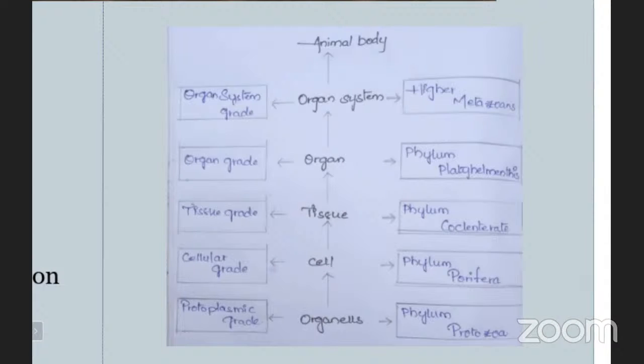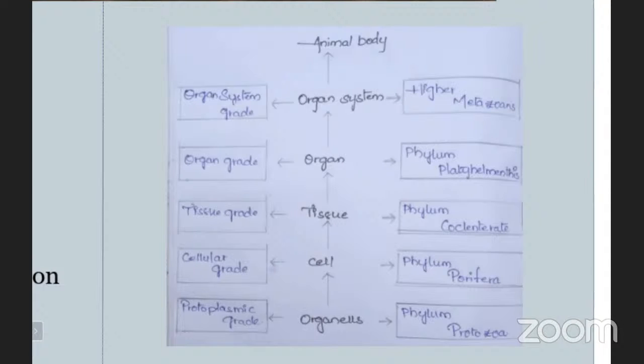And the second one is the cellular grade. Cellular level of organization is observed in phylum Porifera. The third one is the tissue grade. Tissue grade of organization is observed in the phylum Coelenterata. And organ grade: organs are firstly formed in the organ grade of organization, especially in the phylum Platyhelminthes. And the last, organ system. Organ system grade is observed in higher metazoans.